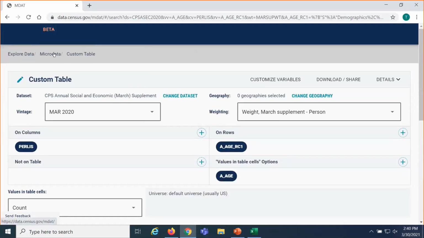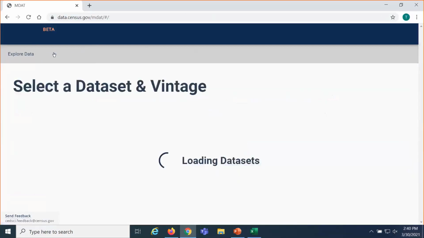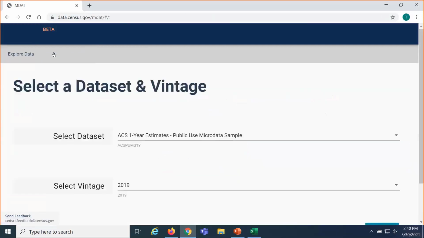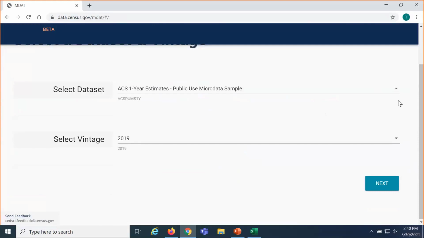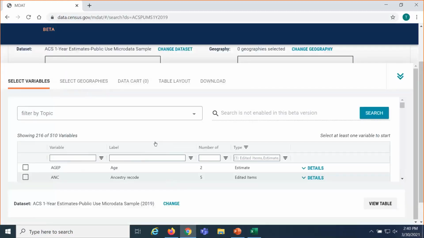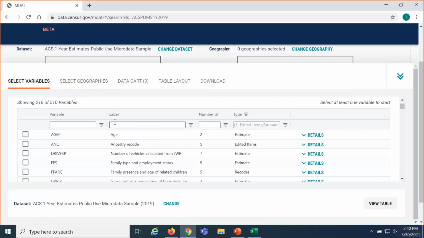Just like before, we'll click Microdata in the upper left, clear everything out, and start fresh. We wanted to use the American Community Survey. I'm going to use the 1 year and the most recent vintage and click Next in the lower right. And I'm going to use the label again to search for my variable. Again, you just want a keyword. I'm going to type in health.